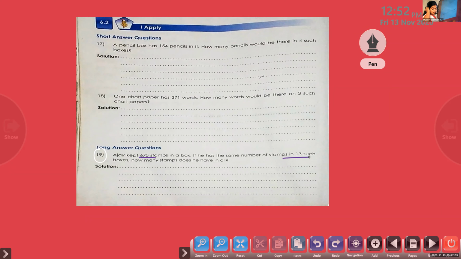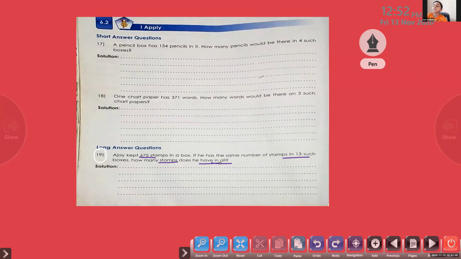What we have to find out is the total number. Do you want to add? No. We want to multiply. We have to find the total number of stamps, or how many stamps are there in all. So for that, we have to multiply. So what will be the last step? Total number of stamps.